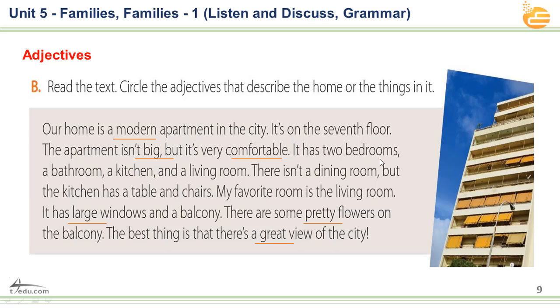It has two bedrooms, comma, a bathroom, comma, a kitchen, comma, and the conjunction is coming at the end, as I told you, and a living room. We call it a conjunction. There isn't a dining room, comma, but the kitchen has a table and chairs. You see here, table and chairs. Here we have a conjunction between these two nouns, okay? My favorite room is the living room. It has large, this is the second adjective also, windows and balcony.